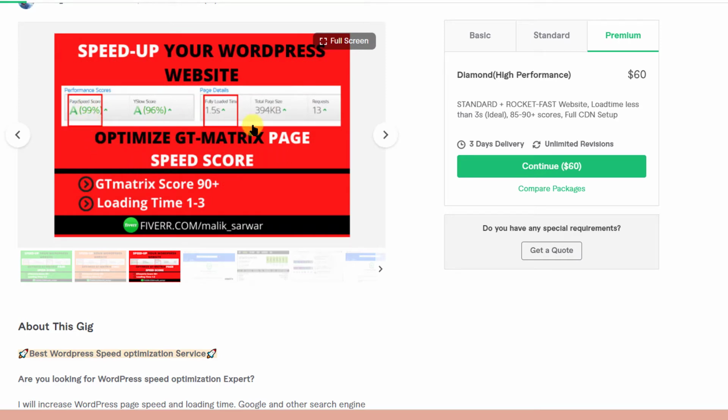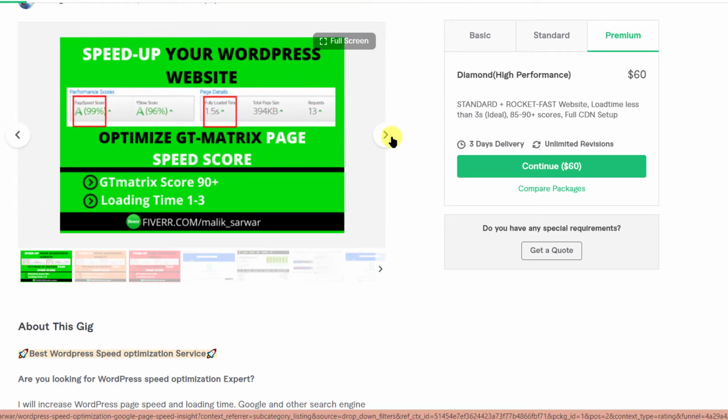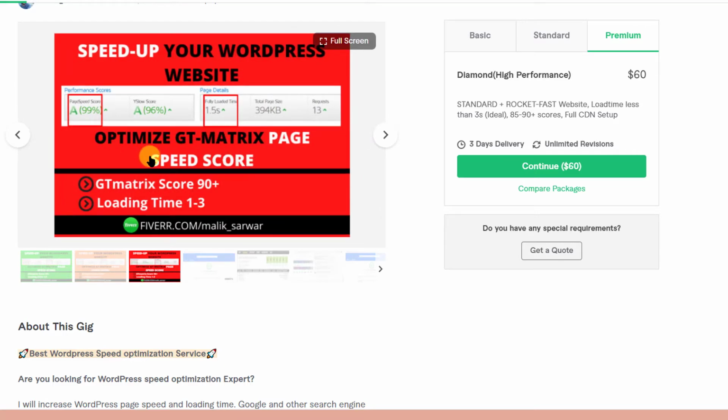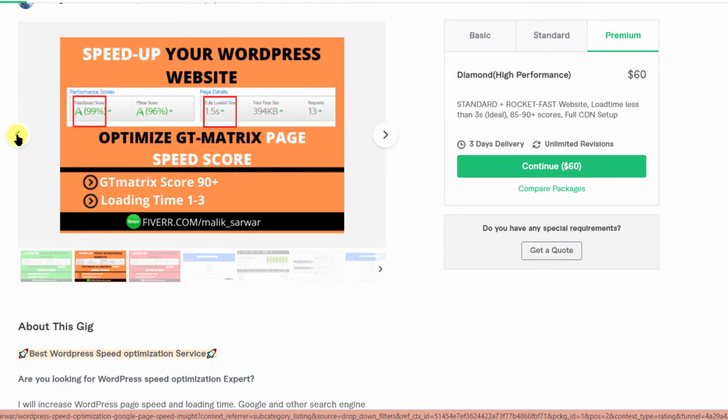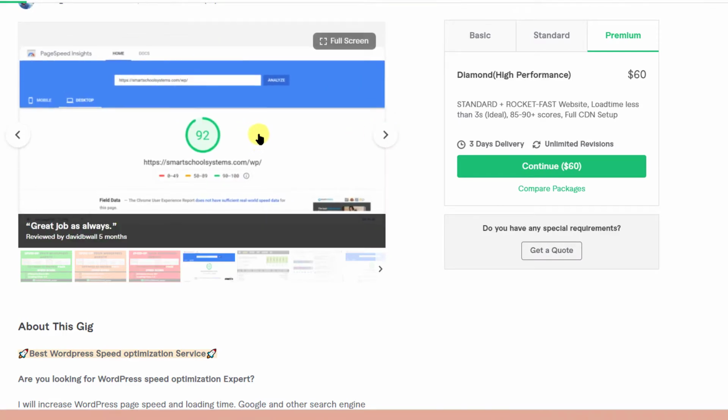Looking the same. The buyer who does not have any idea what GTmetrix is, or what the speed score is, will not be impressed with this. Only those people who know that this A is good, this 96% is nice, this 1.5 seconds is fine, and the total page size is small, only those buyers will be impressed by this kind of publicity. You're putting the same thing thrice, and to many buyers it will not make sense. I hope you understand.